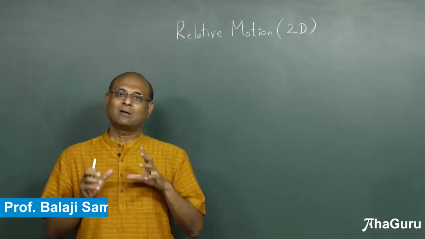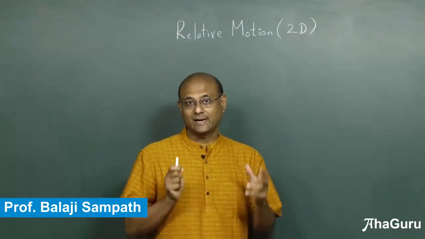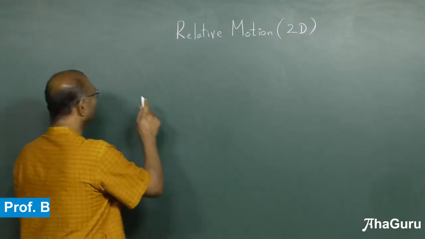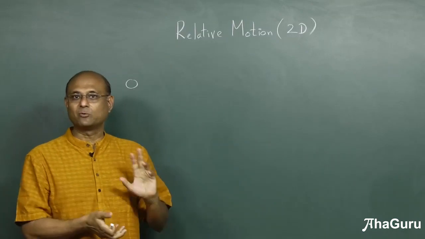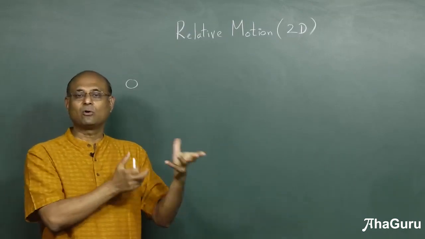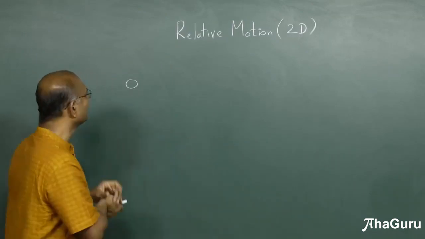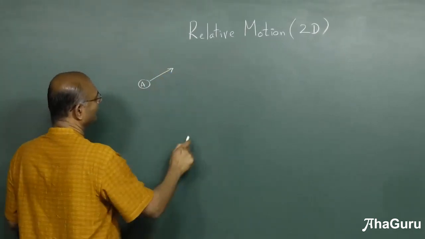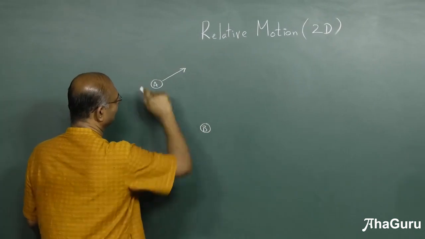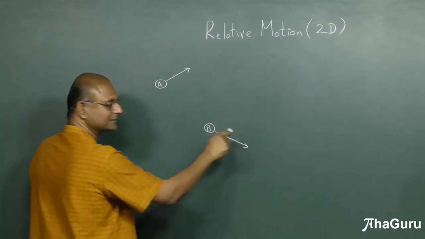We know that all velocity and all accelerations are relative, right? Now we have learned what to do when we have two objects that are moving in a line, like one-dimensional motion. When they are different velocities, you know how to look at relative velocity, relative acceleration. What we are now going to study are two different objects with two velocities. Let us say A has a velocity like that and B has a velocity like this.